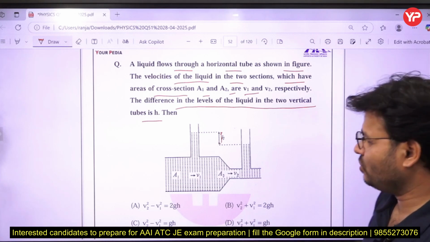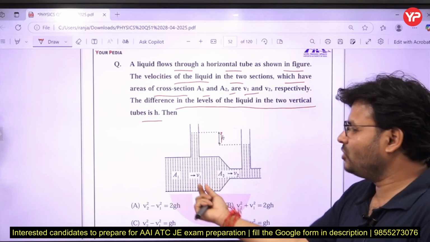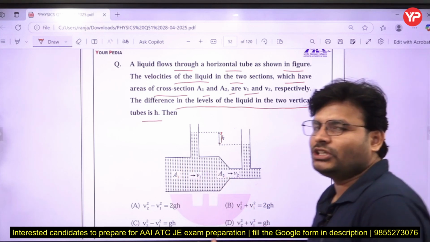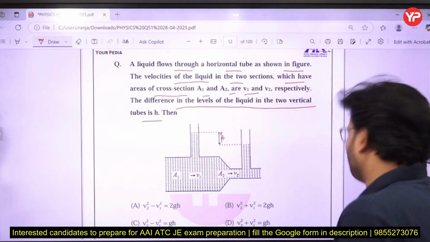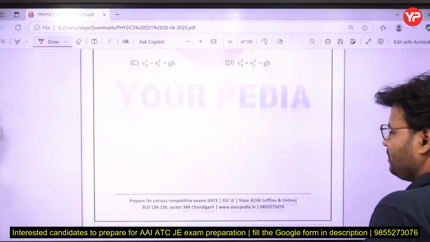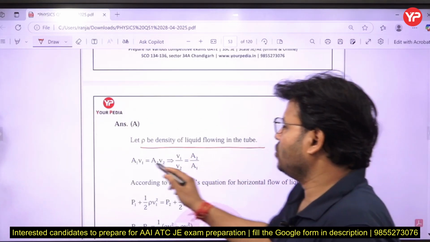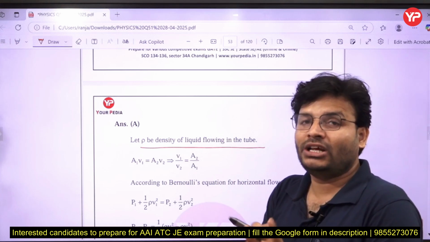So my dear friends, in that case just do one thing, because Bernoulli equation is applicable. At point 1 and point 2, just apply the Bernoulli equation, and by using Bernoulli equation we will get the relation between the velocity and h. So I have come with the solution. See there. Rho is the density of the liquid. Whenever you use the Bernoulli equation, we can use it only when the flow is steady.